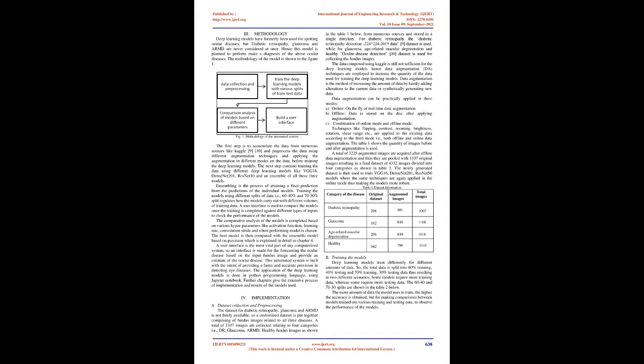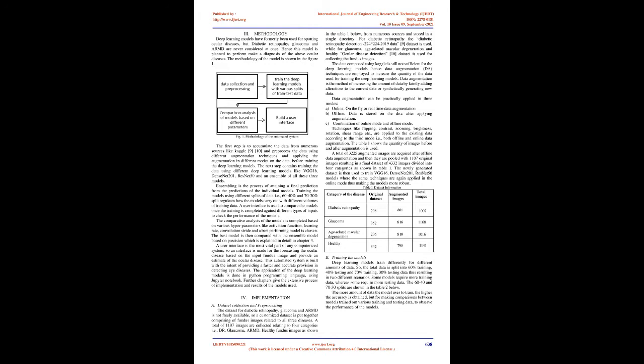The first step is to accumulate the data from numerous sources like Kaggle and pre-process the data using different augmentation techniques, applying the augmentation in different modes on the data, before training the deep learning models. The next step contains training the data using different deep learning models like VGG16, DenseNet201, ResNet50, and an ensemble of all these three models. Ensembling is the process of attaining a final prediction from the predictions of the individual models. Training the models using different splits of data, i.e., 60 to 40% and 70 to 30% split, regulates how the models carry out with different volumes of training data.